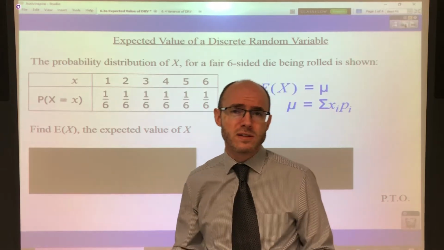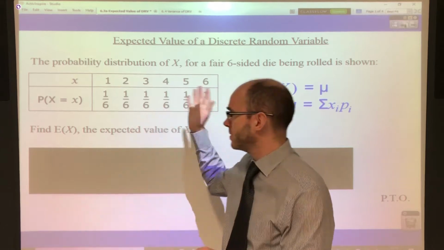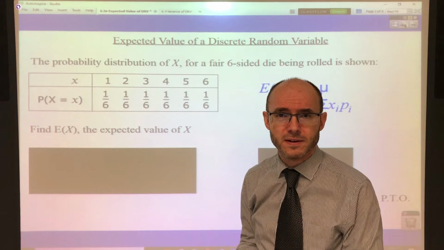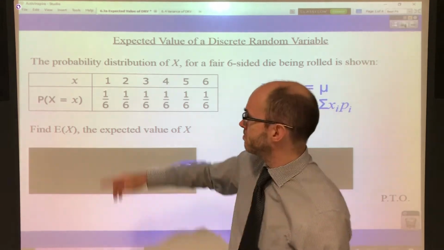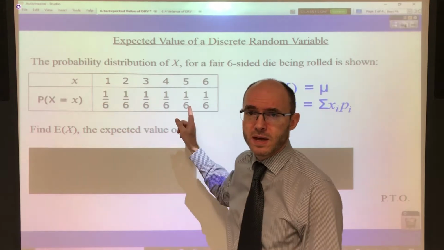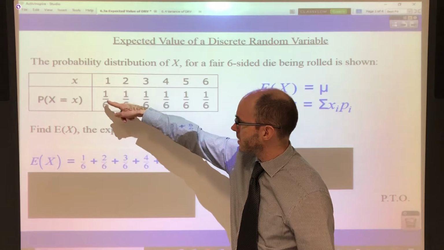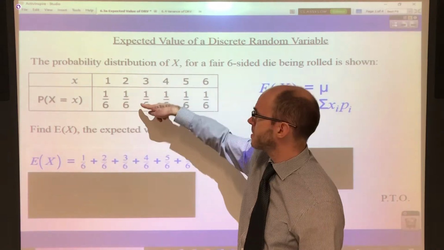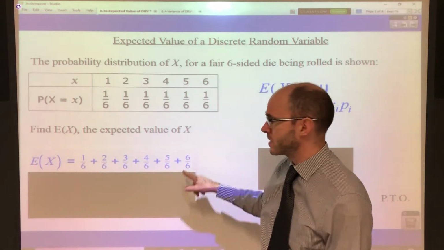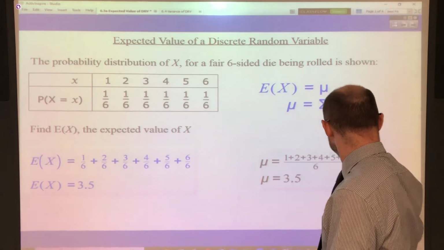Now you can do exactly the same thing for working out the expected value with a set of probability values from the table like this. Okay. All you need to do is you just multiply each of the individual x values by the probabilities and add them together. Okay. So the working just looks like this effectively. So you get 1 times the 6th, 2 times the 6th, 3 times the 6th, 4 times the 6th, 5 times the 6th, 6 times the 6th, and then just add them together. Okay. And you get exactly the same answer. You get 3.5. Now, why does that work?